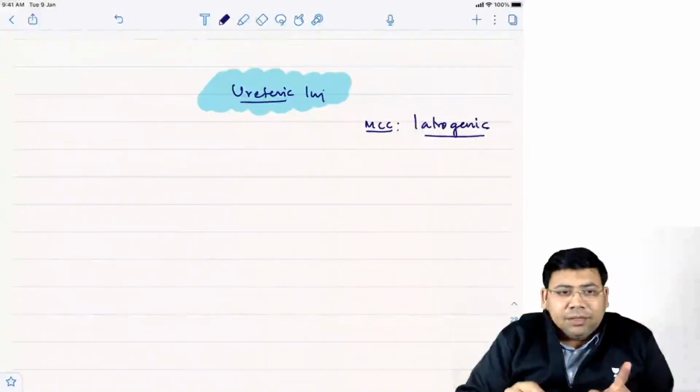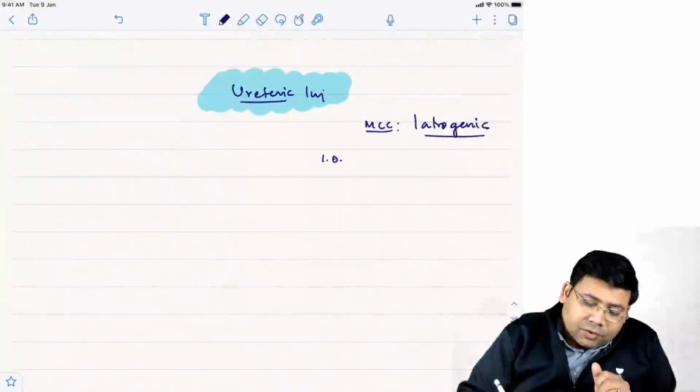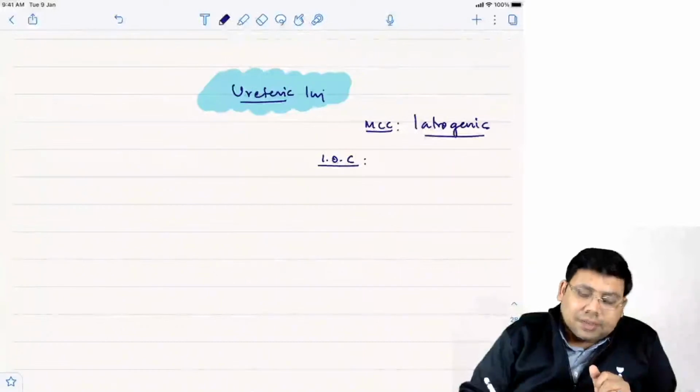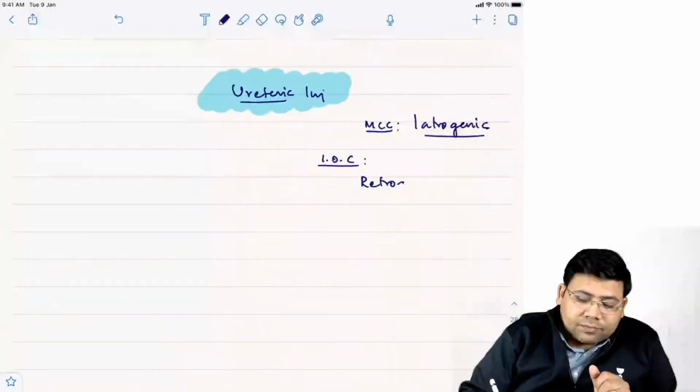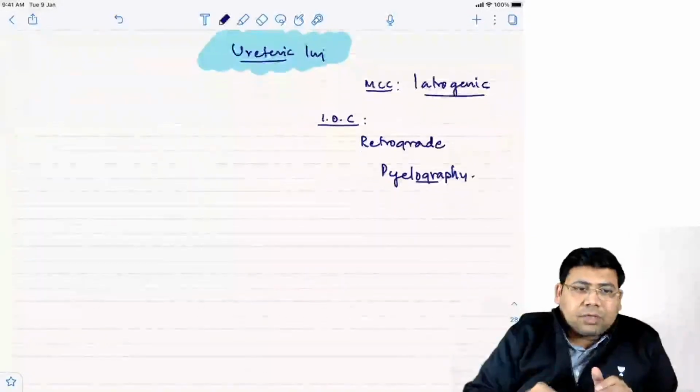Then try to understand one very important thing. What is the investigation of choice? The answer is retrograde pyelography.